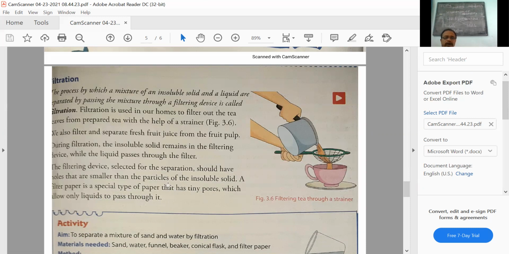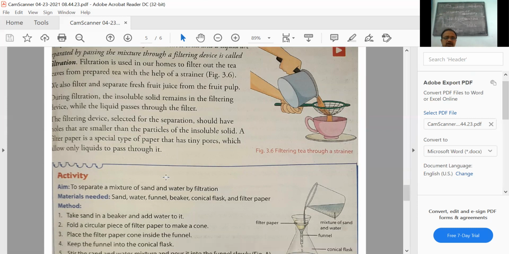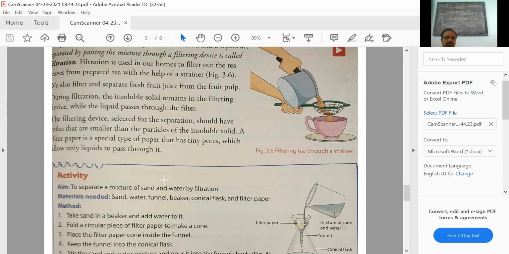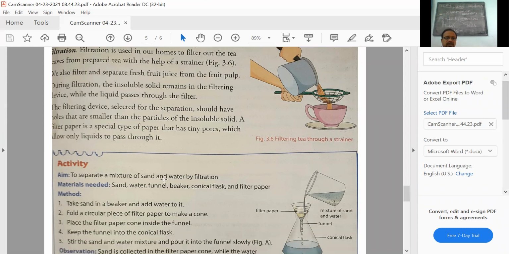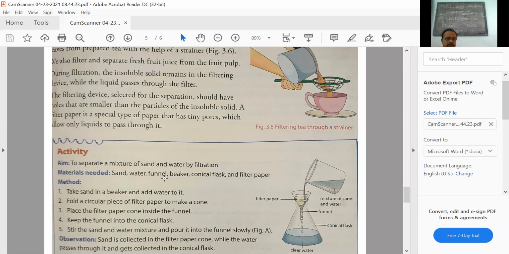Now there is an activity showing the usage of filter paper to separate mud, sand and water by filtration. See the diagram having the filter paper setup. Materials required: sand, water, funnel, beaker, conical flask, filter paper.